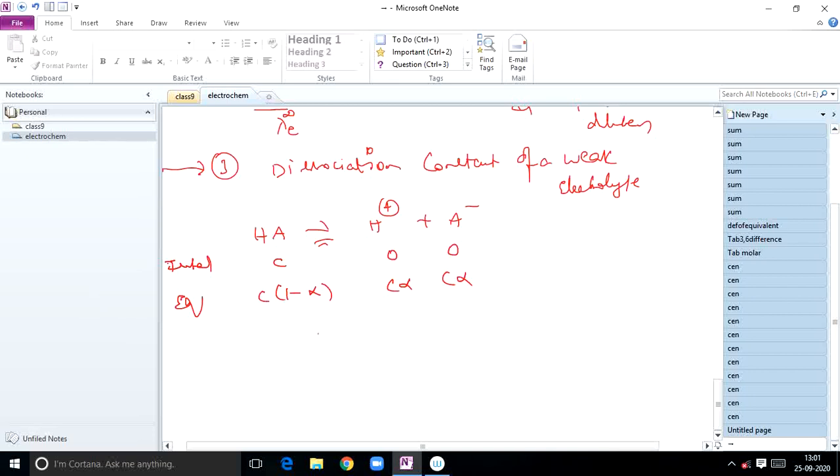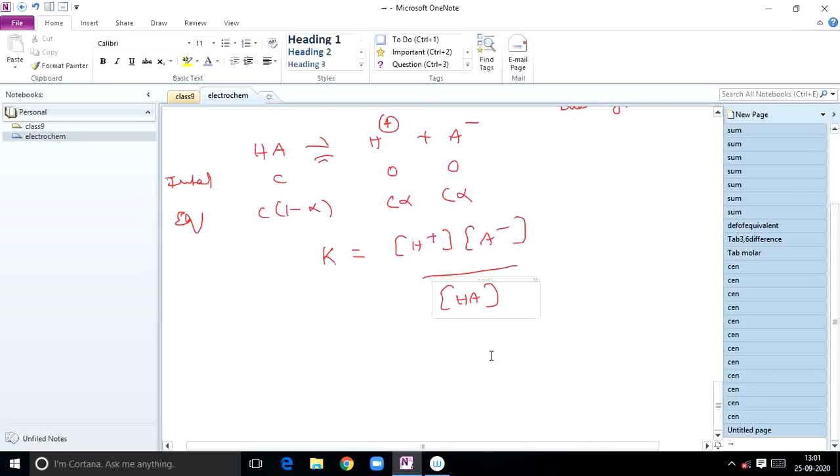Now according to law of mass action, K is equal to concentration of H plus into concentration of A minus by concentration of HA. Dissociation constant of a weak electrolyte is denoted by K. So K is equal to C alpha times C alpha by C into 1 minus alpha.